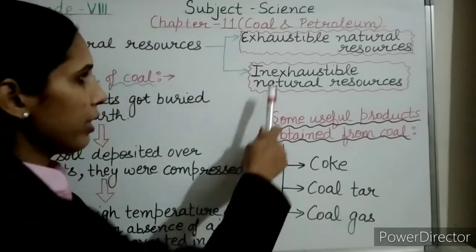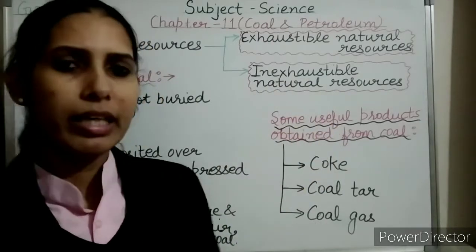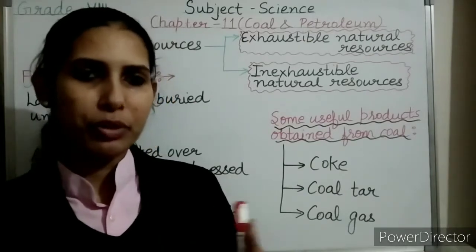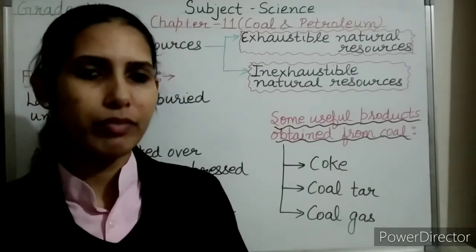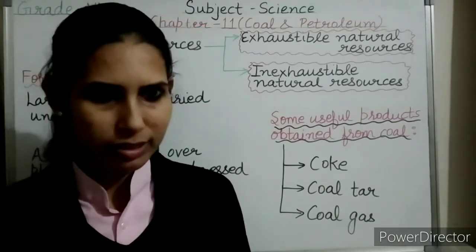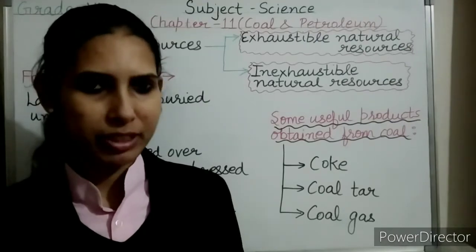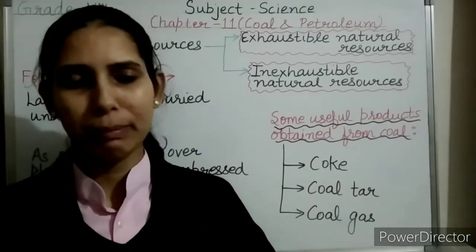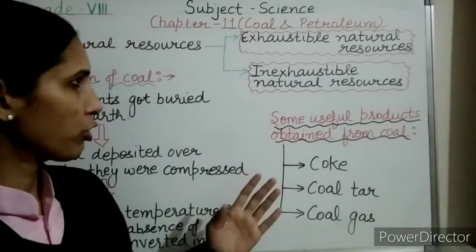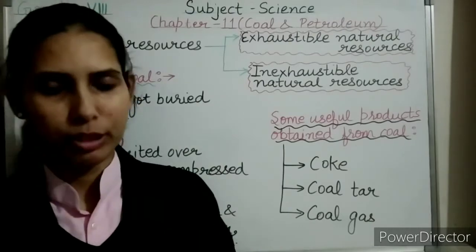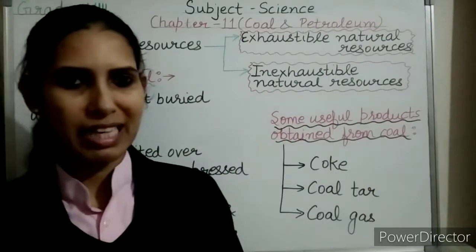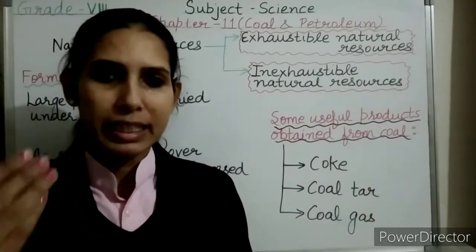Now coming to inexhaustible natural resources. Inexhaustible natural resources means the resources which are available in unlimited quantity and they will not be used up completely. For example, sunlight, air, water. So these are available in unlimited quantity and they are not going to be exhausted. So this was all about the introduction of exhaustible and inexhaustible natural resources. Here we will be discussing the exhaustible natural resources examples, coal, petroleum and natural gas in detail in this chapter.